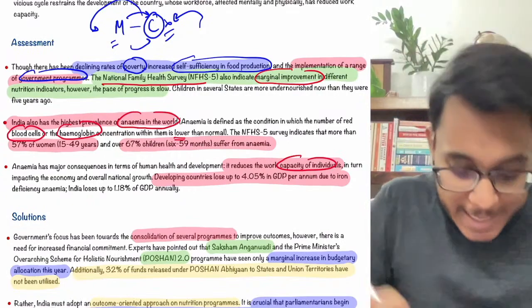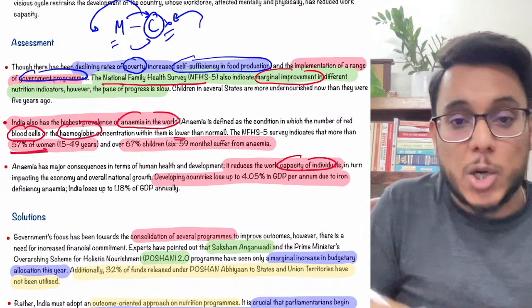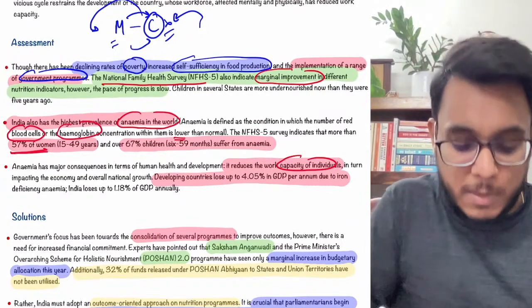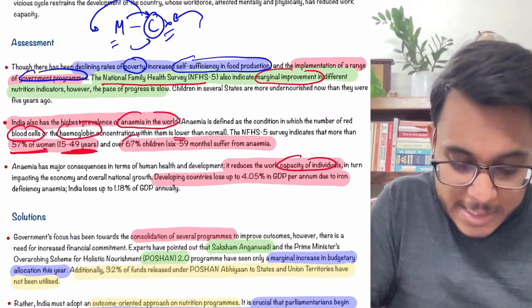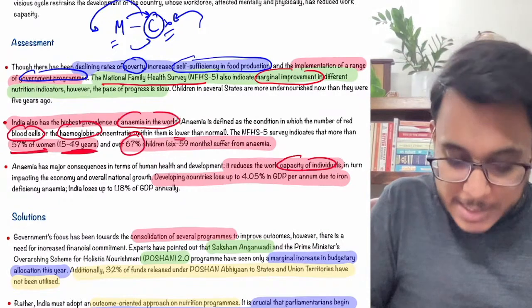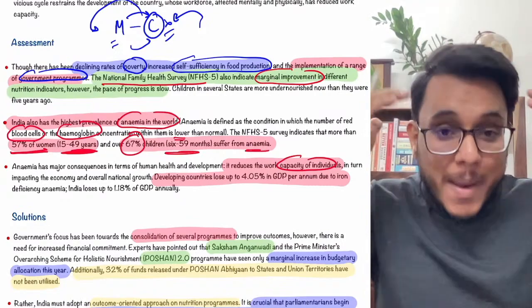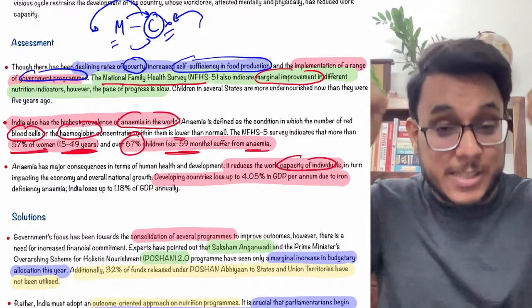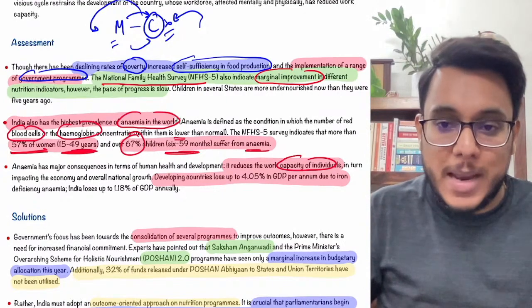Now, in India, according to the data of the National Family Health Survey 5, 57% of women aged 15 to 49, a high number, have anemia. 67% of children from 6 months to 59 months are suffering from anemia. So if so many people, 57% of women and 67% of children, are suffering from anemia, obviously their health is going to be impacted.